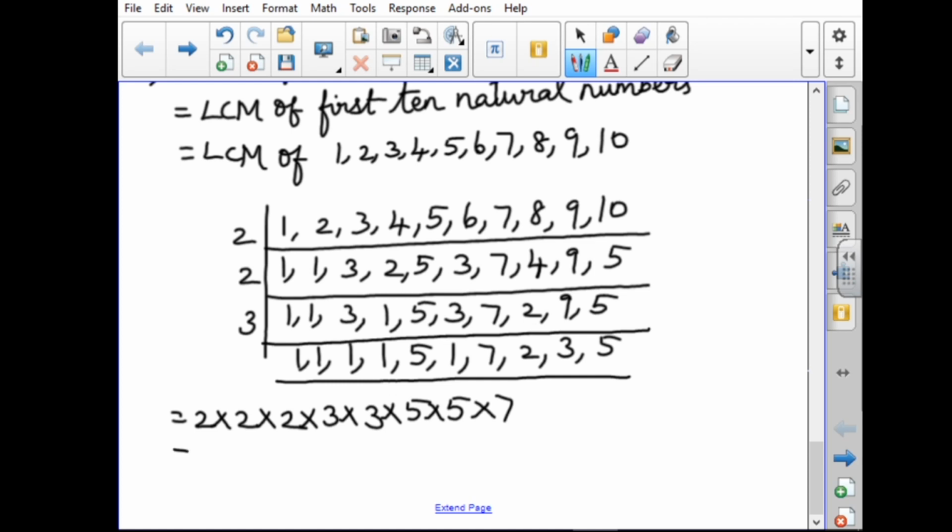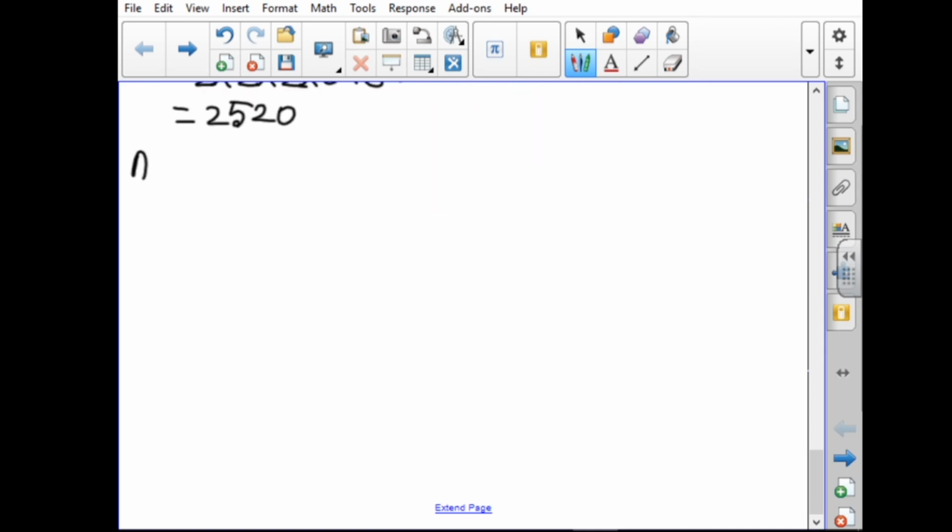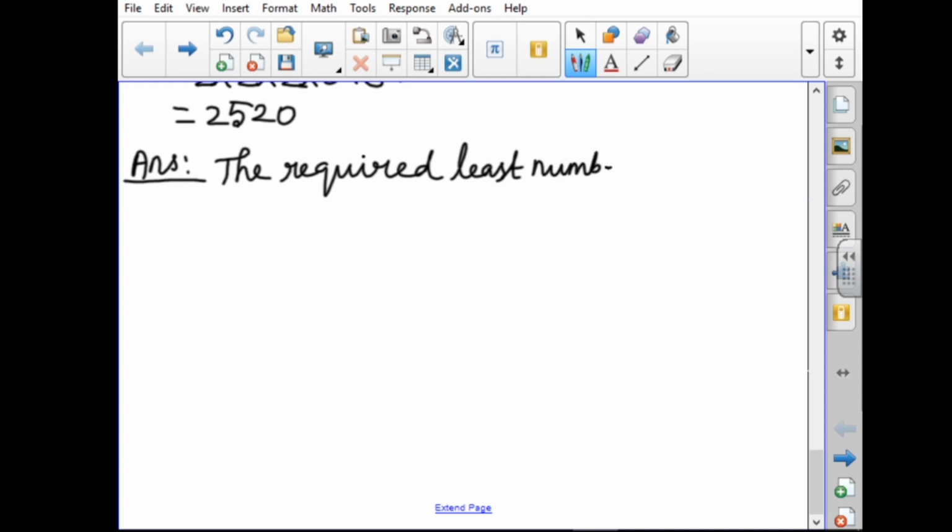So the answer is 2520. This is the answer. The required least number is equal to 2520.